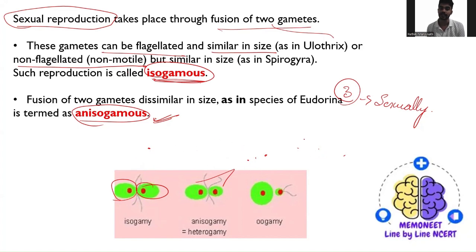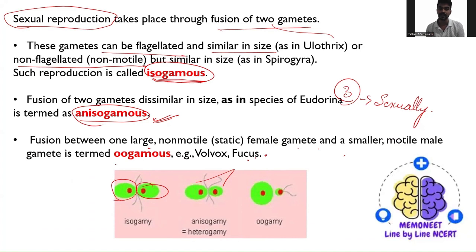The last one is oogamous. What do you mean by oogamous here? Here it is again a fusion of two gametes, but one will be larger. You can see here, flagella is not there. Flagella means like this type. So this is a female gamete.